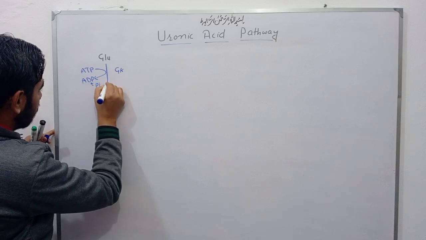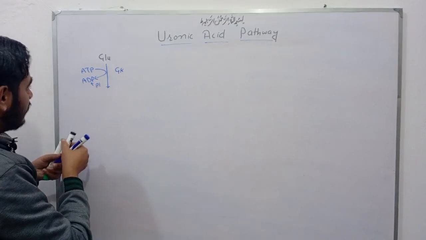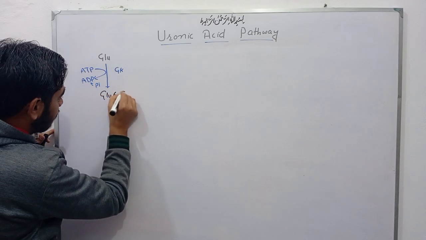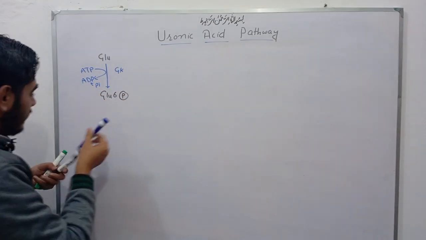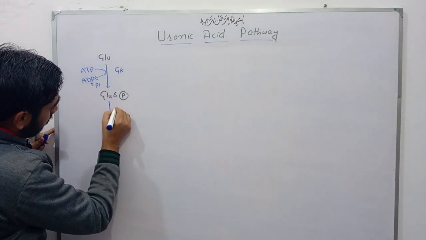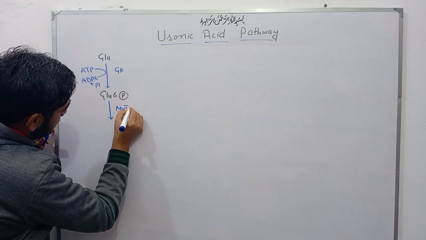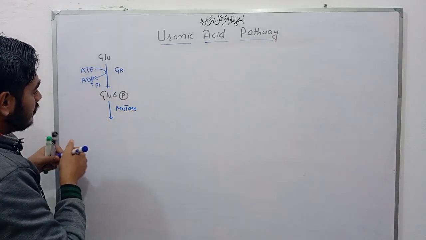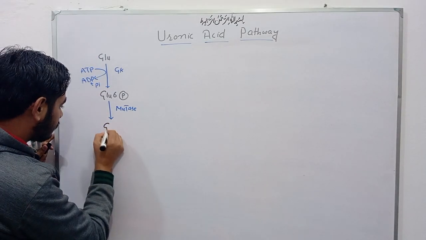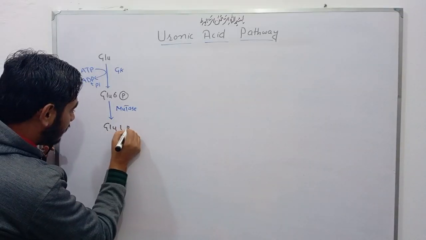This glucose converts into glucose 6 phosphate. In next reaction, by action of mutase enzyme, this glucose 6 phosphate converts into glucose 1 phosphate.